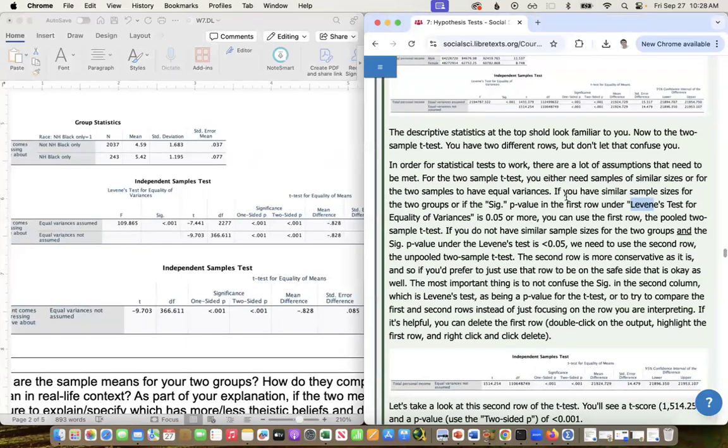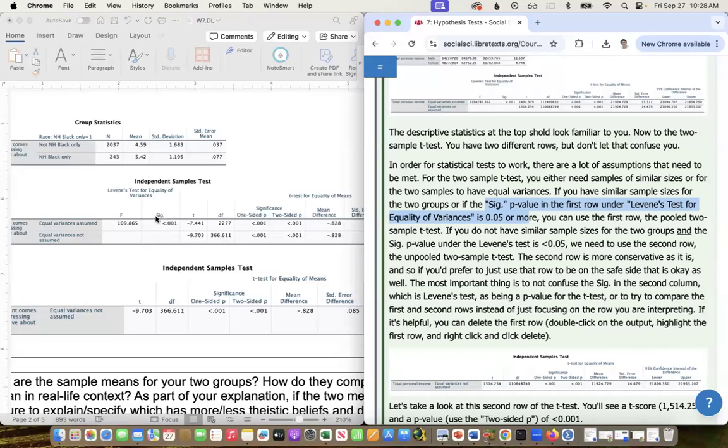So here it says that you have two options. If you have similar sample sizes for the two groups, let's see, we have 2,000 and like 200. So those are not similar. Or if the sig p-value in the first row under Levene's test is 0.05 or more. So that would be looking at this first test right here. If this one was 0.05 or more, you can use the first row. So we don't have either of those conditions, so we have to use the second row. It says if you do not have similar sample sizes, and the p-value is less than 0.05, I have to use the second row.